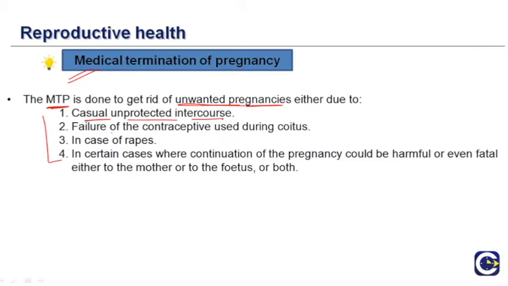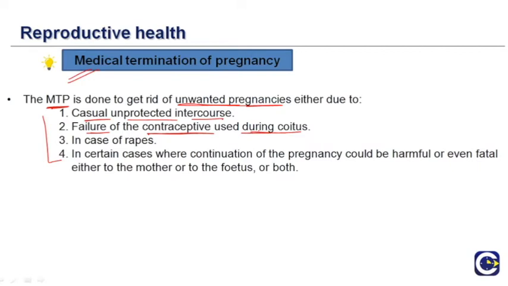The second condition where you might have to get rid of the pregnancy is failure of the contraceptive used during coitus. In this case, you were careful enough to use a contraceptive agent, but unluckily it failed. For very few people, sometimes condoms can break and this can lead to the woman becoming pregnant.